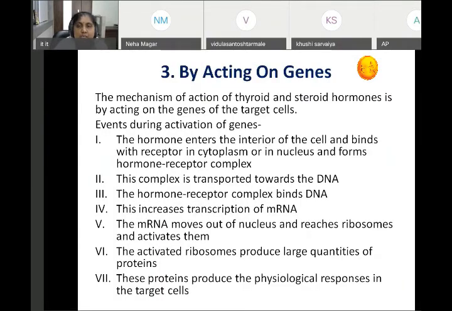The hormone enters the interior of the cell and binds with the receptor in the cytoplasm or in the nucleus and forms the hormone receptor complex. This complex is transported towards the DNA. Hormone receptor complex binds DNA. This increases transcription of messenger RNA. The messenger RNA moves out of the nucleus and reaches the ribosomes and activates them. The activated ribosome produces a large quantity of proteins. These proteins produce the physiological response in the target cell.